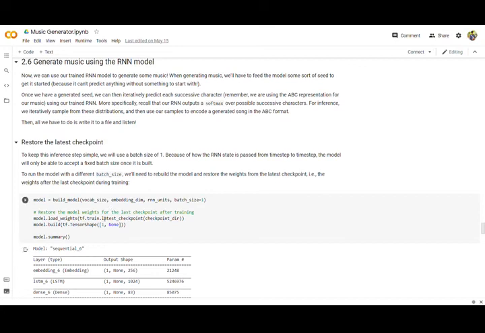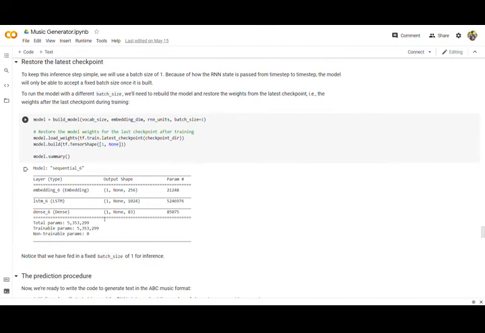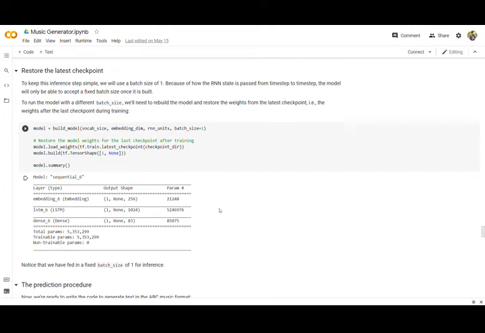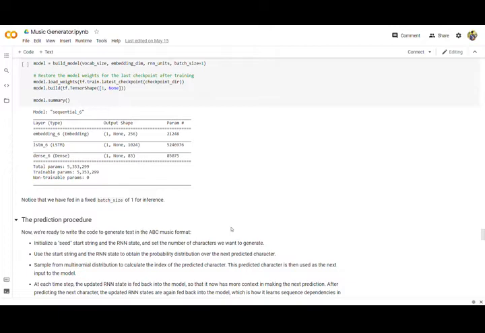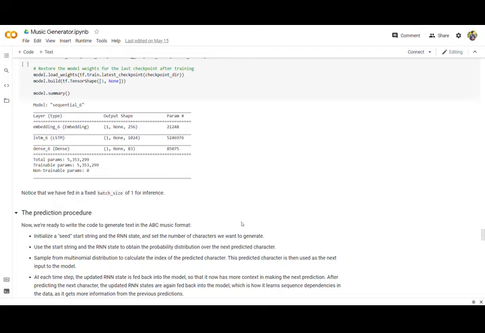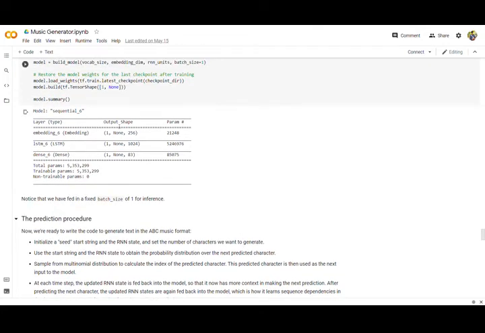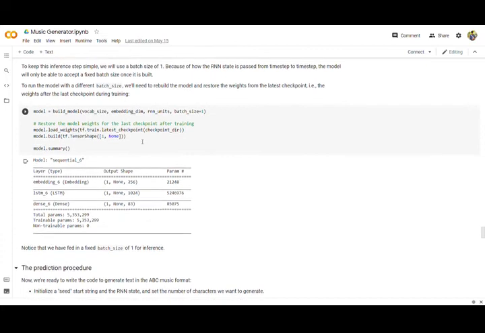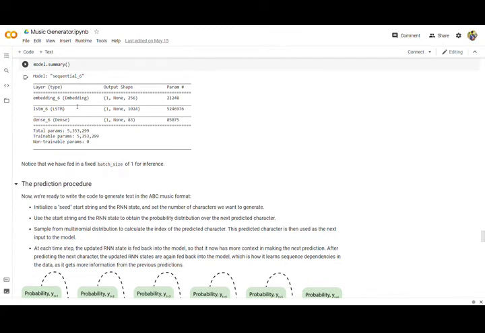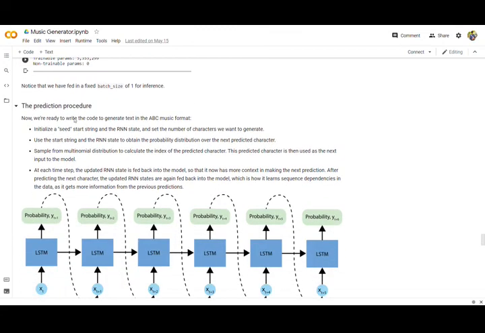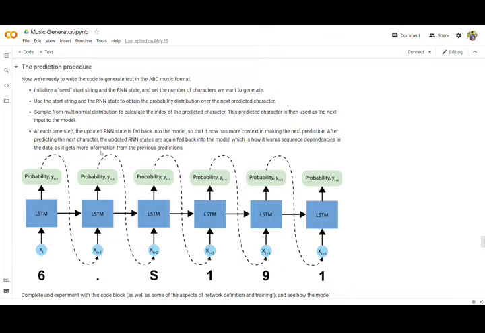Now we'll generate music using our model. We'll restore the last checkpoint. Since it is a recurrent neural network, it is dependent on both the present input and the past output for better understanding and greater output. Since we have to understand the pattern of the data and generate new patterns for new music generation, obviously. So for our latest model, we will take the model summary of our optimized model using hyperparameter tuning. Now we'll use this prediction procedure.